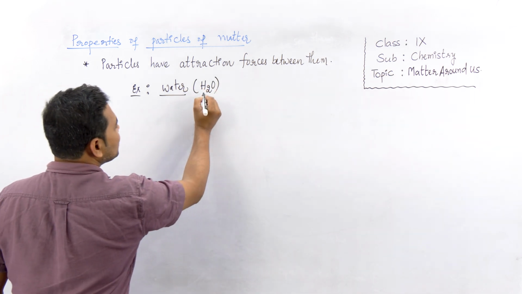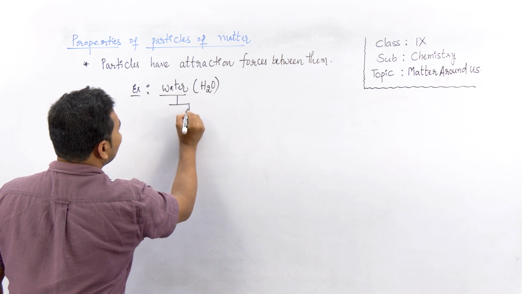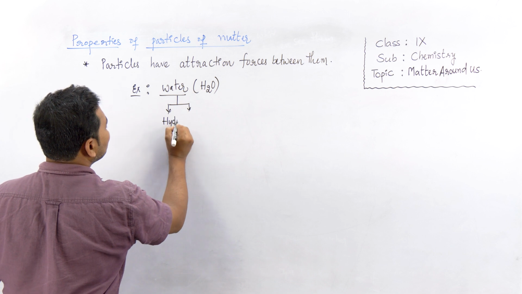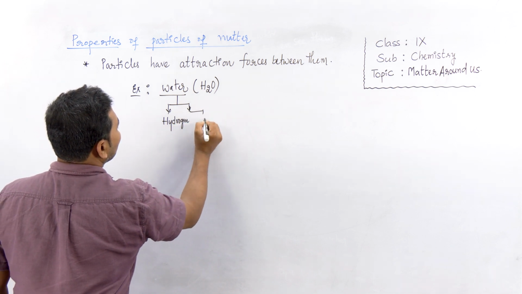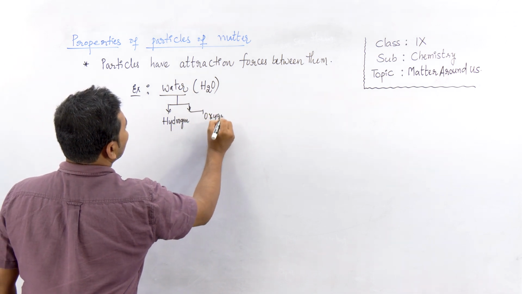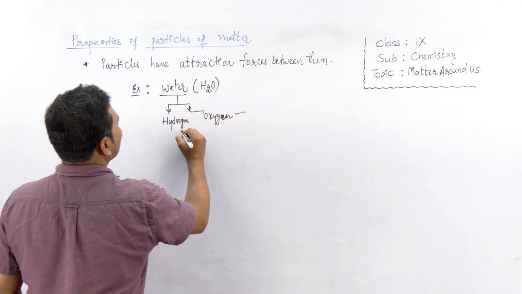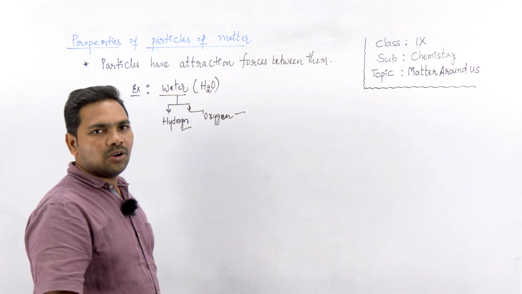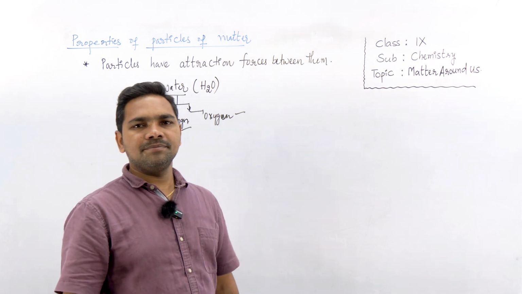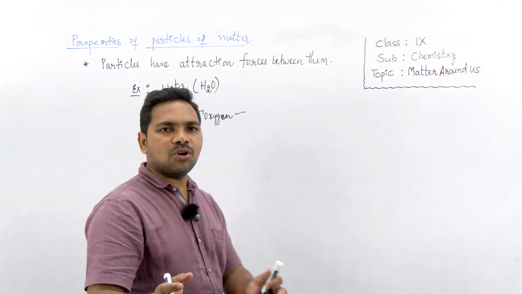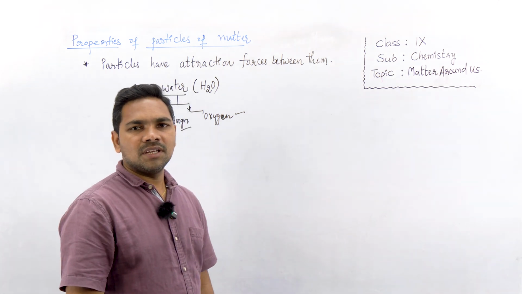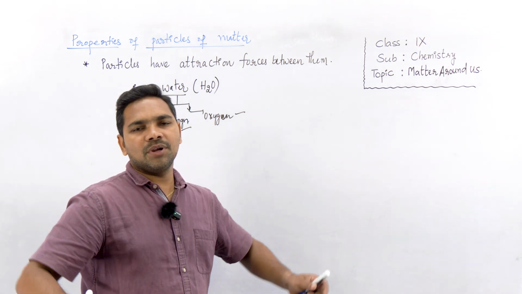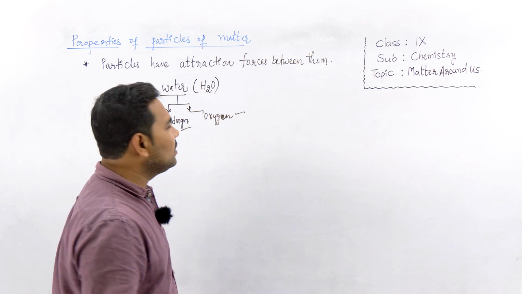H2O means water contains two elements. One is hydrogen and the second one is oxygen. Hydrogen and oxygen. Can we separate them? Can we separate hydrogen and oxygen from water? It's not possible by physical means. Can we break water to get hydrogen and oxygen? It is not possible, right?